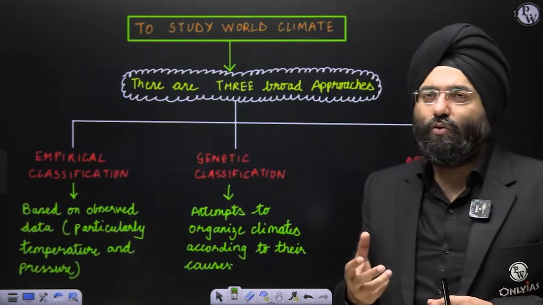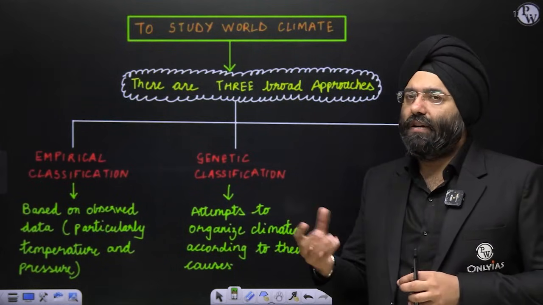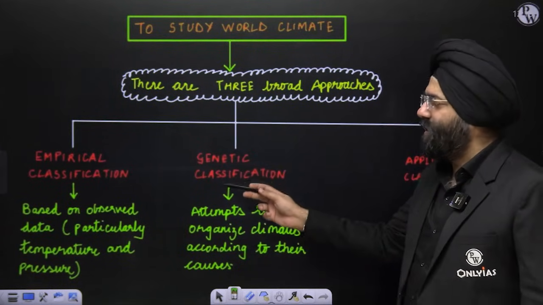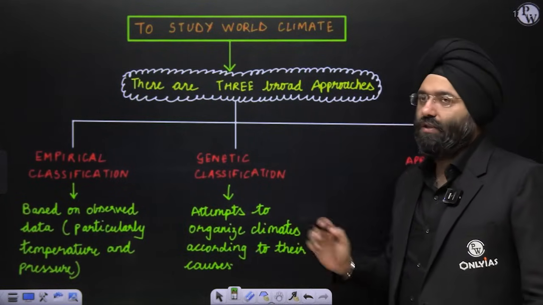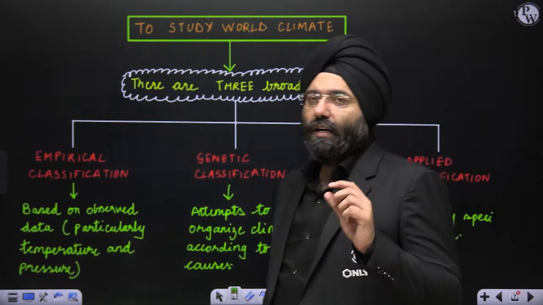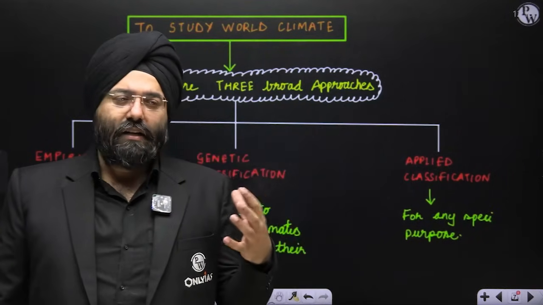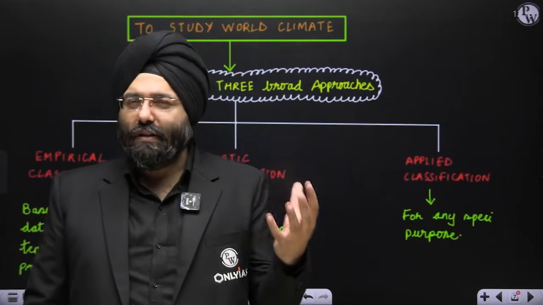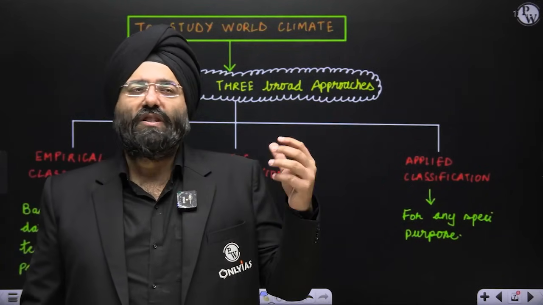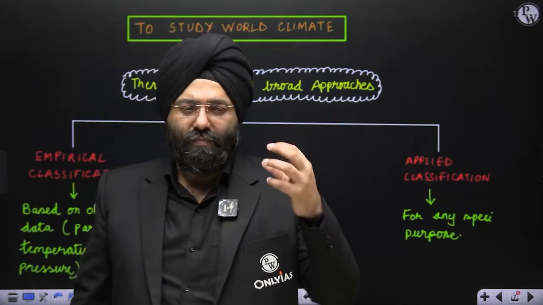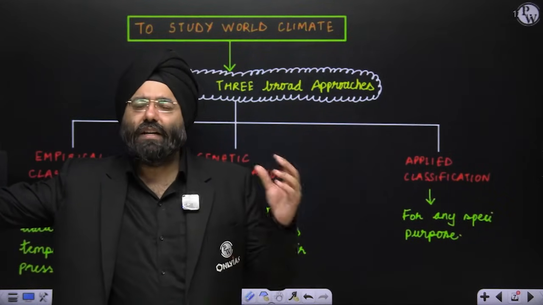Now, if you want to classify based on the causes, what is the cause behind this climate, then it is referred to as genetic classification, that is, according to the causes. Third is a classification where you require a certain classification because you have a specific purpose in mind. Let us say you want to know the climatic classification because it is associated with vegetation, or agroeconomic zones, agroclimatic zones, whatever be the case.